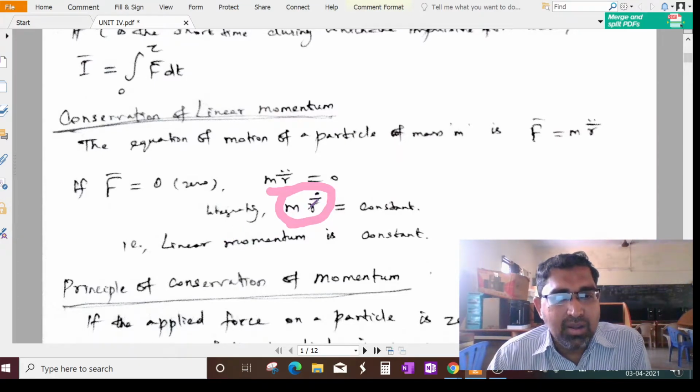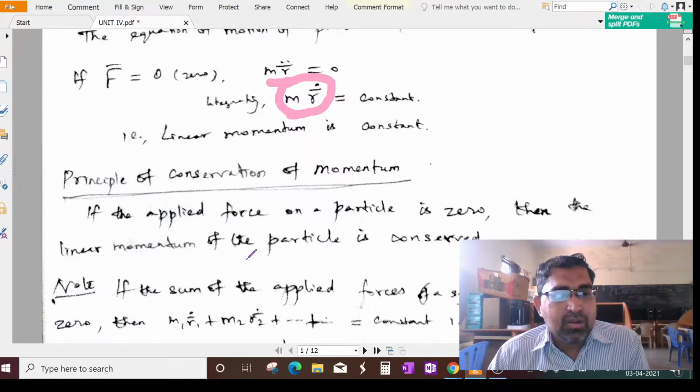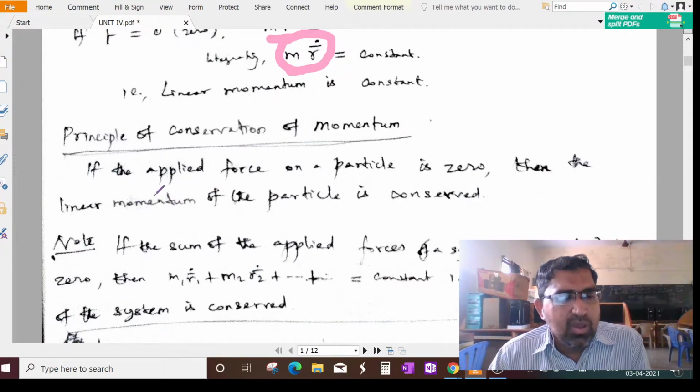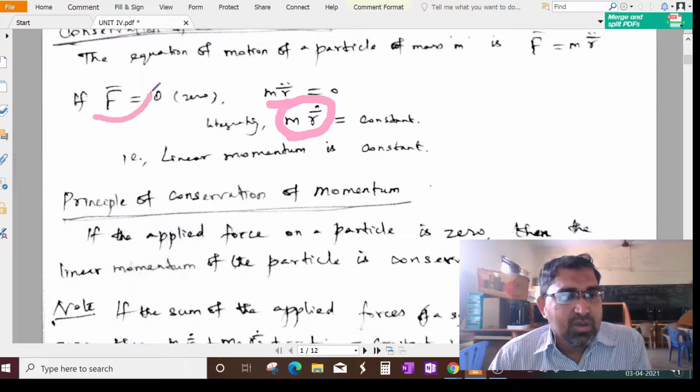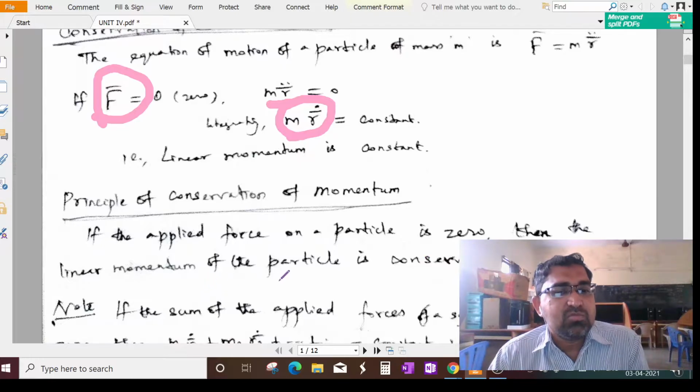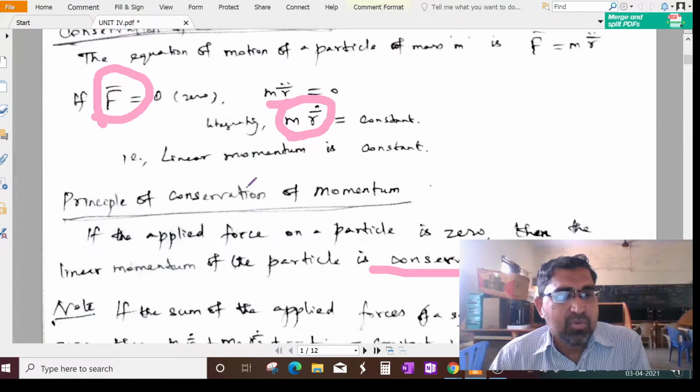So what we get? Linear momentum is a constant. That is the principle of conservation of linear momentum. Understand? Okay. Next, the principle of conservation of momentum. If the applied force on a particle, here the impulsive force, is 0, then the linear momentum of the particle is conserved. Conserved means constant. That is what we have proved here.